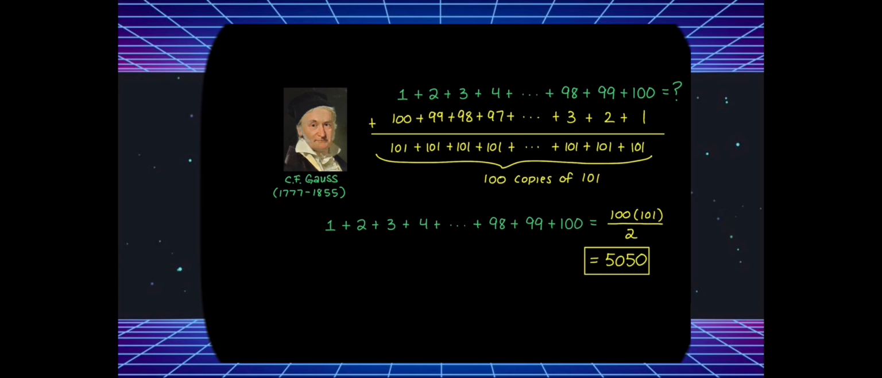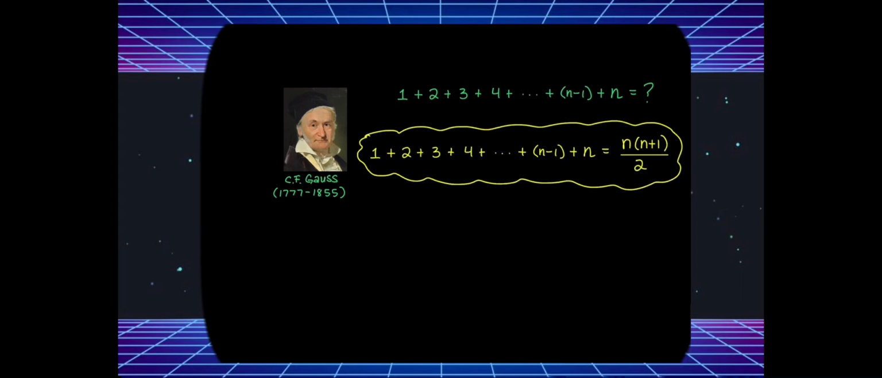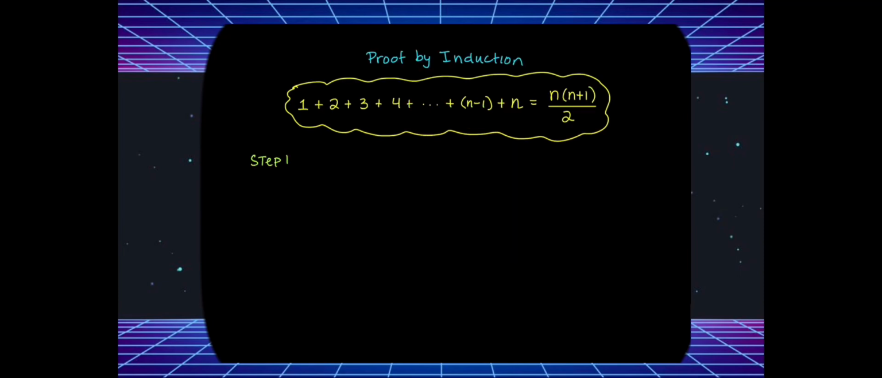This sum is twice what he wanted to add initially, so we divide the result by 2, giving us 5050. We will now prove that this formula holds true for n positive integers added up. So we will be proving that 1 plus 2 plus 3 all the way up to n is equal to n times n plus 1 over 2. Proof by induction is broken up into 3 cases.